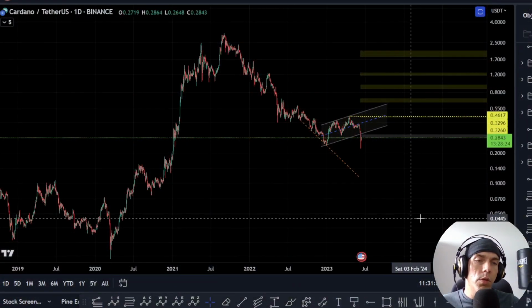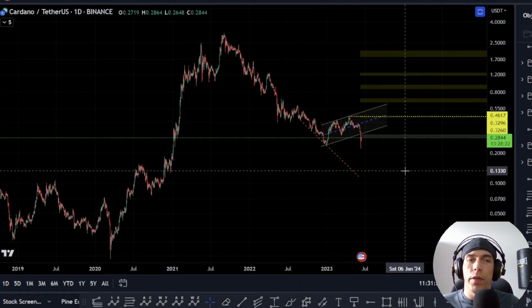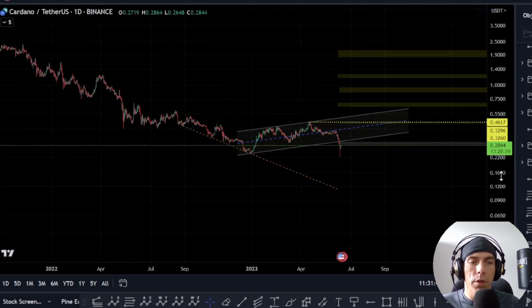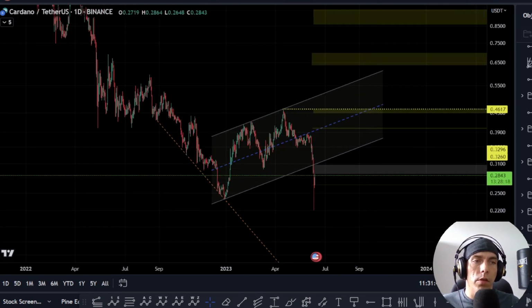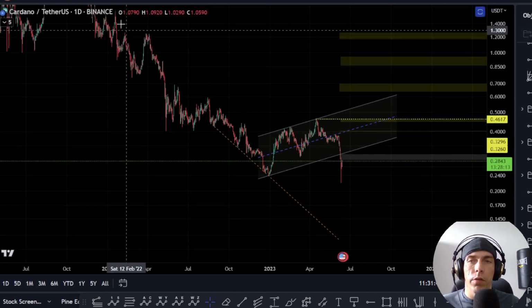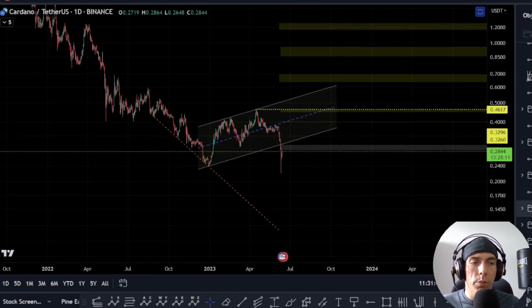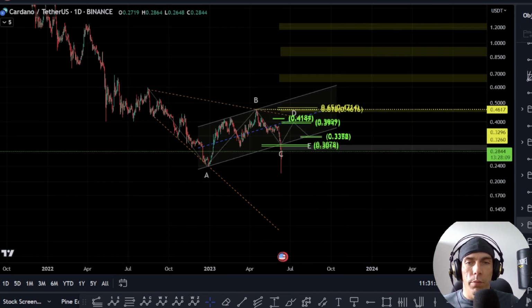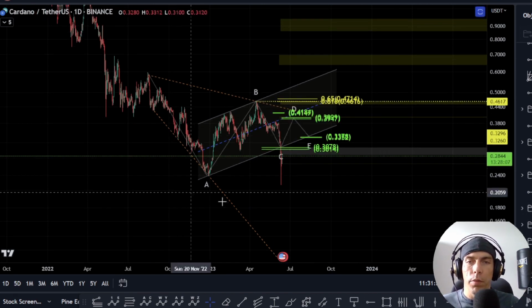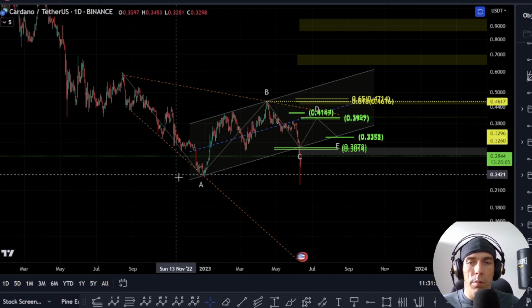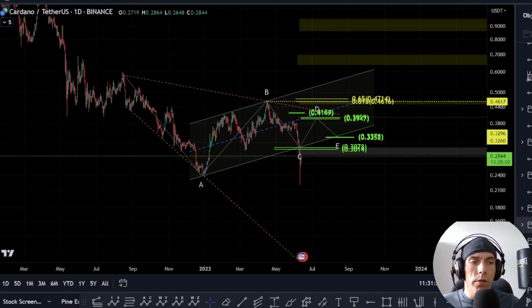Okay, so the first thing that I want to do here is actually go through and remove the counts which are no longer valid. So we're going to come in here and discuss a couple of these, going through them individually. Now, the potential is still here that we're within that bigger 5-wave move that we talked about in the previous video, but I want to just remove some things that are invalidated. We're talking about the possibility of actually having a triangle here, but we crossed this A-wave low. So this is now invalid.